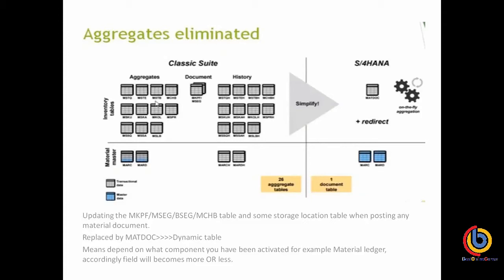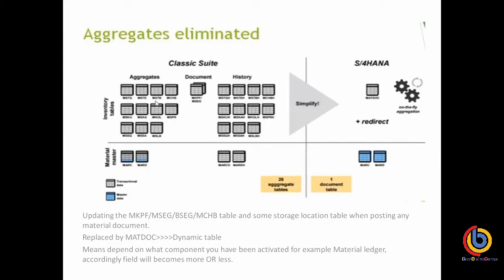For the goods posting, here it is updating MKPF, MSEG or BSEG. There are also some tables for the storage of the material that are updating the information. That means how much quantity has been reduced, and that quantity is also getting updated in the storage location table. So such kinds of updates are happening in the various tables.